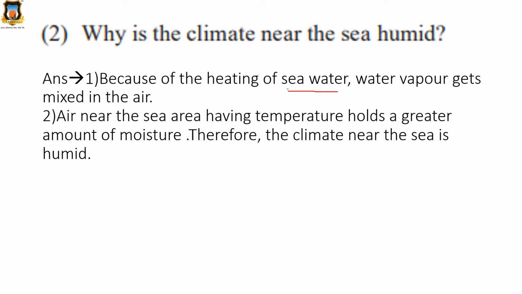Air near the sea area having higher temperature holds a greater amount of moisture. So air which is near the sea holds greater amount of moisture. Therefore, the climate near the sea is humid. Okay, understood?